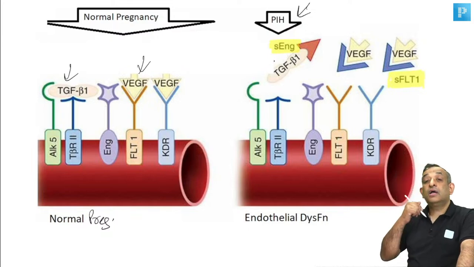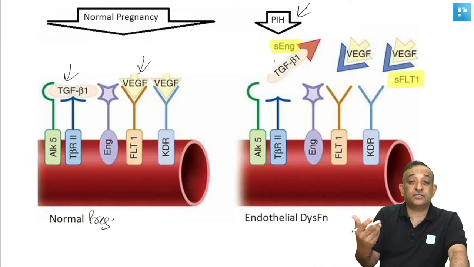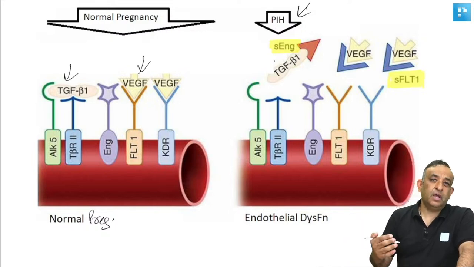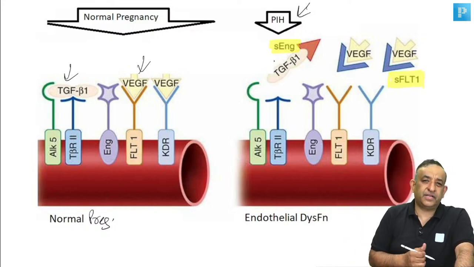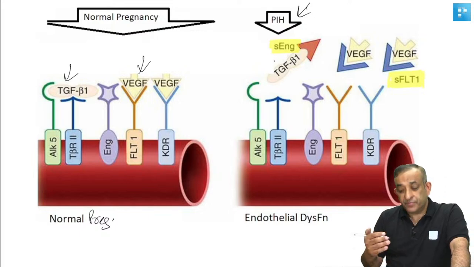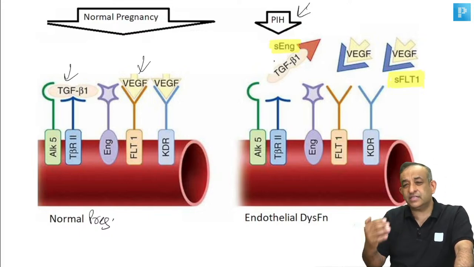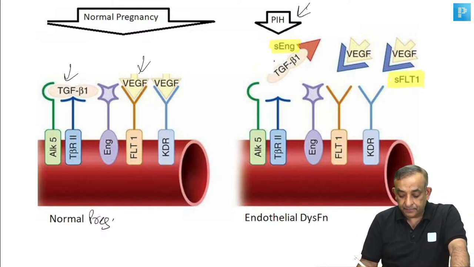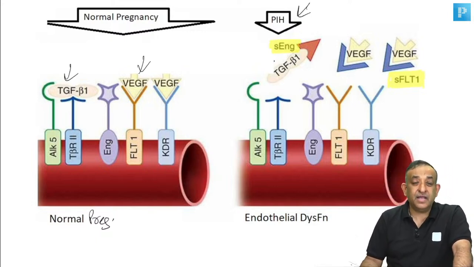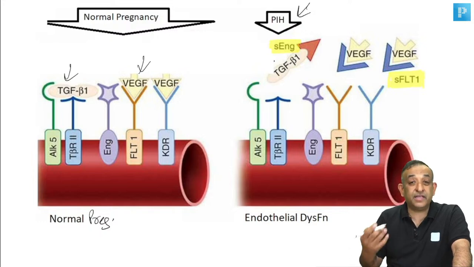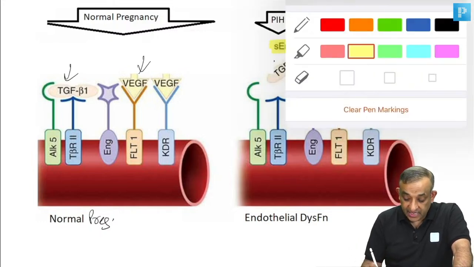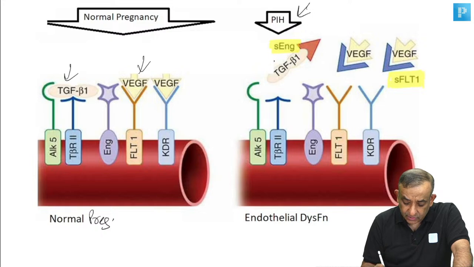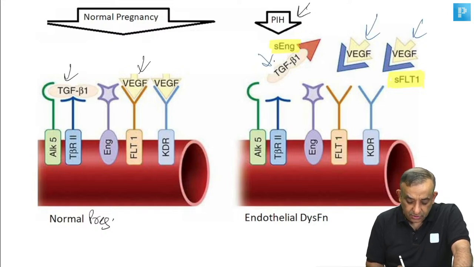These two are now commercially available tests. That's why they are asking you these questions. In the last 2 years, they are asking you much more detailed MCQs about the etiopathogenesis of hypertension in pregnancy and preeclampsia, because these are now not so easily available, but in the major metros, we are having these tests. So if a person is having soluble endoglin and soluble FLT1 increased in the circulation, what are they going to do? They are going to inhibit the binding. Can you see the vascular endothelial growth factor and the transforming growth factor? Now it is not able to bind.